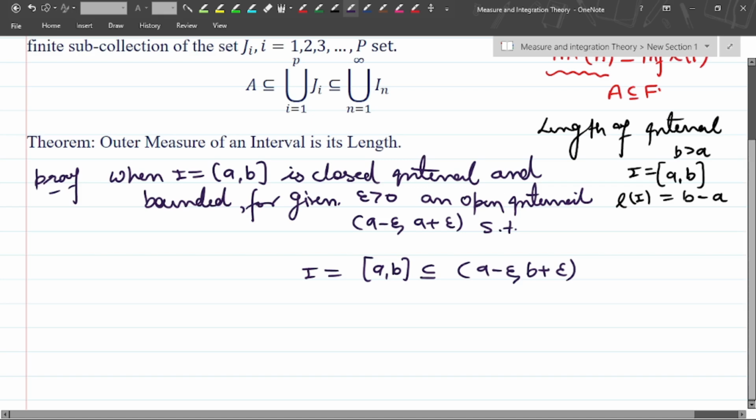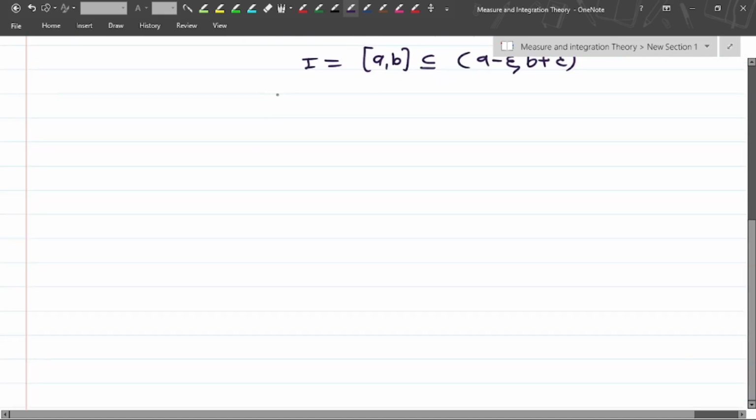Now L is basically the length, taking the length on both sides. Because I is a subset, the length of I is less than or equal to the length of (a minus epsilon, b plus epsilon).